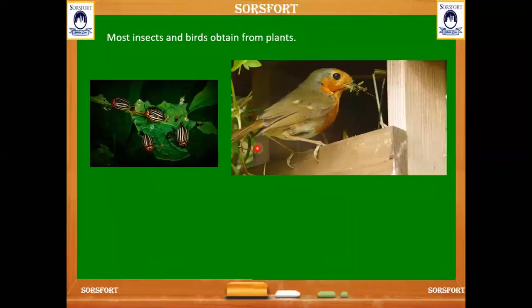And we can see most of the insects and birds also depend on the plants for their food. Some insects eat leaves as food. And some birds depend on fruits, leaves, flowers. They eat these parts of the plant. Like parrot eats seeds and nuts, pigeon eats seeds, grasshopper feeds on tender leaves, and butterflies feed on nectar from the flower.